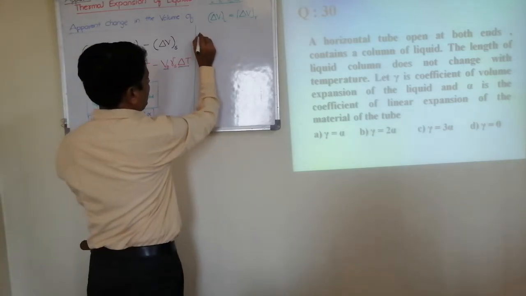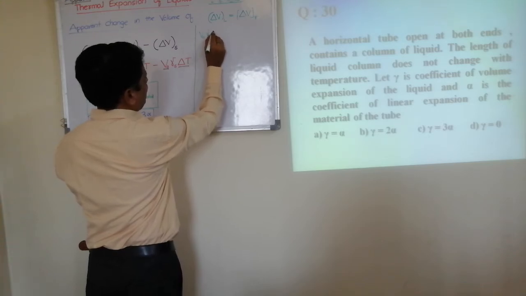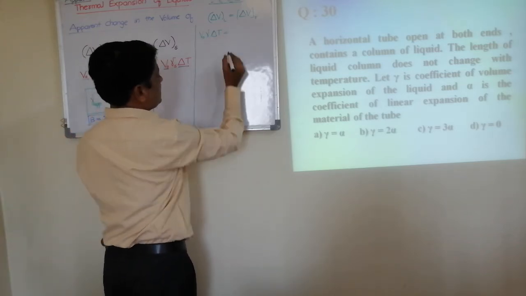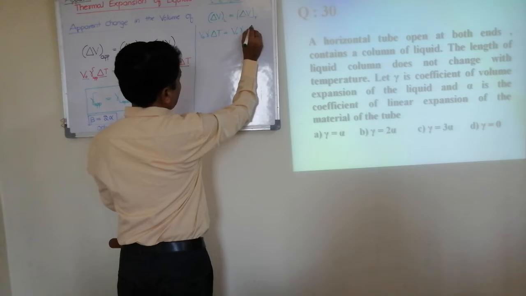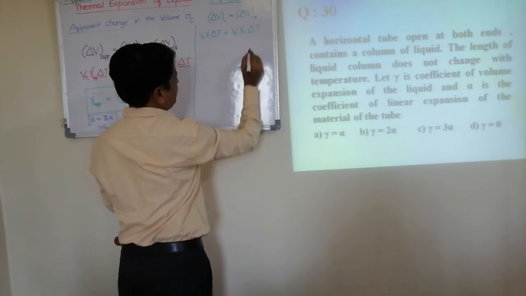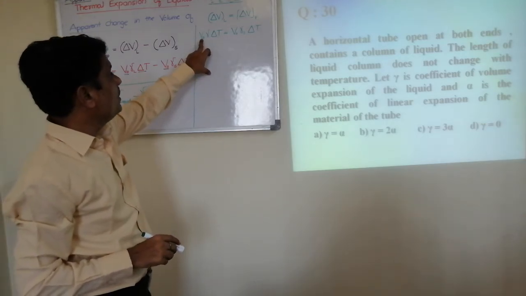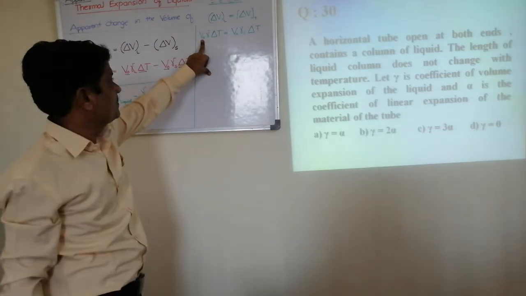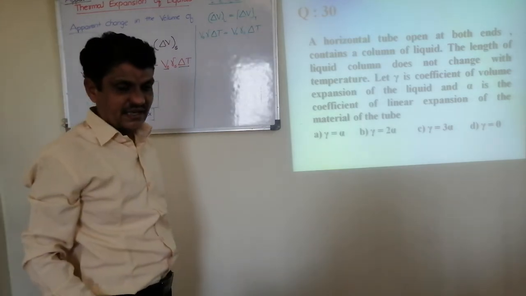So for liquid, initial volume into gamma into delta T. For liquid and solid the initial volume remains the same. It is gamma for the liquid. Change in temperature remains the same for both. You know this volume can be written as area into length.